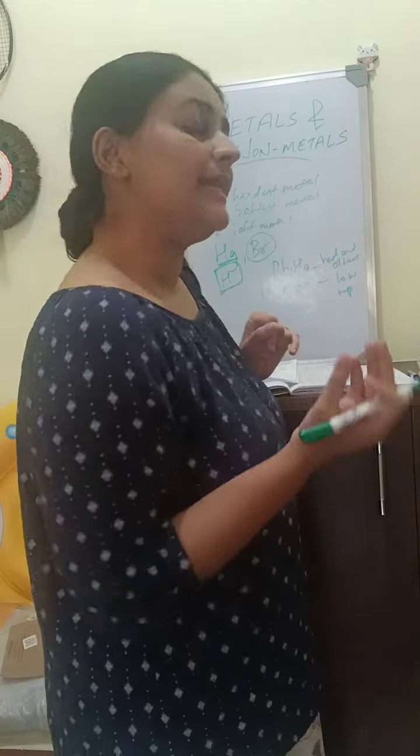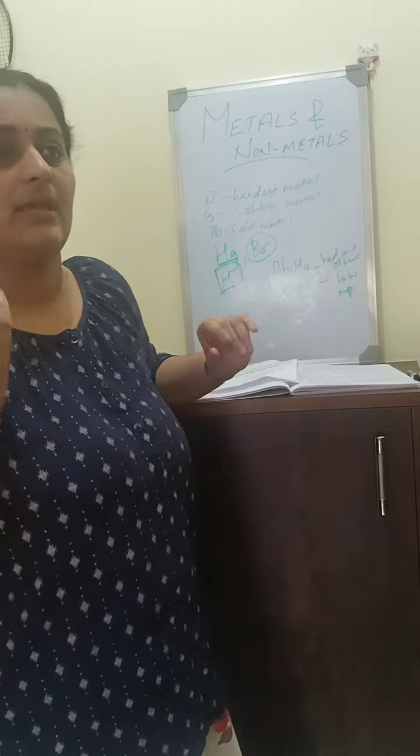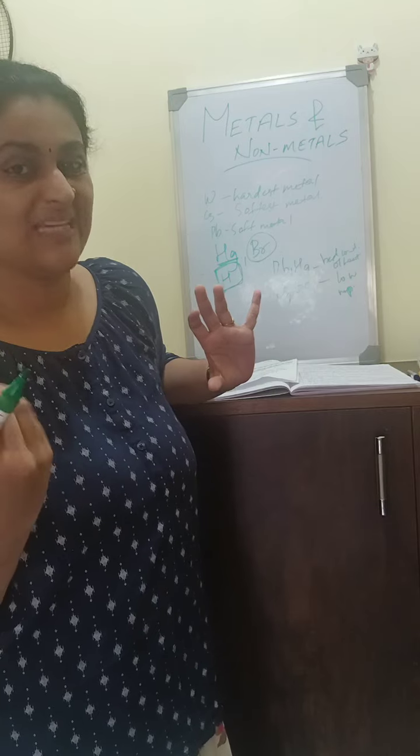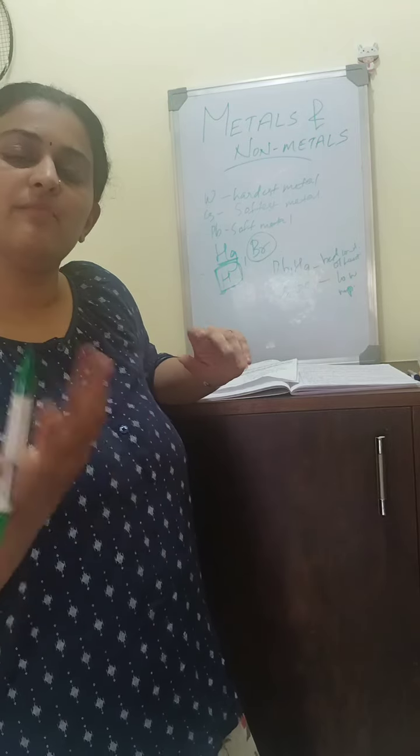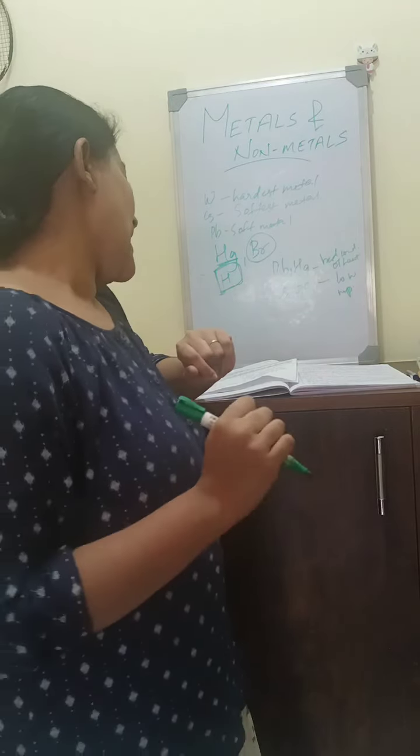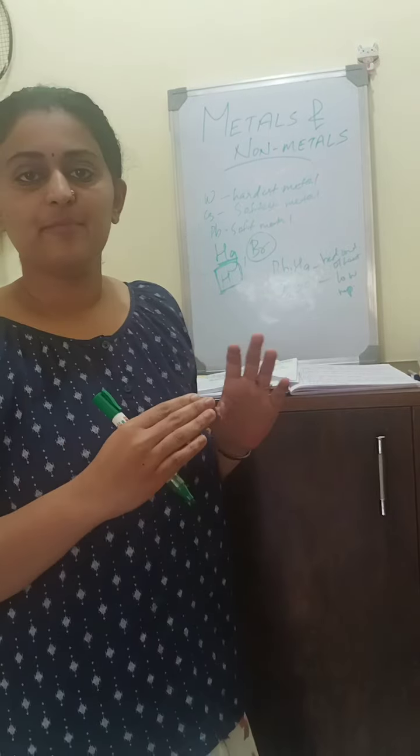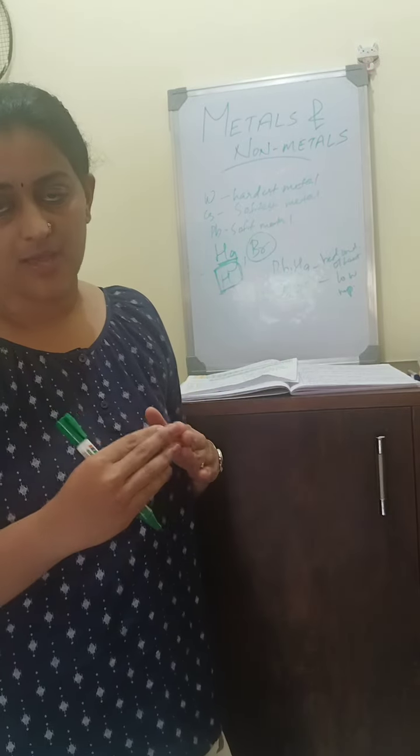Okay. Iodine is a non-metal, but it has a shining surface. It is lustrous. And graphite and diamond are the allotropes of carbon.